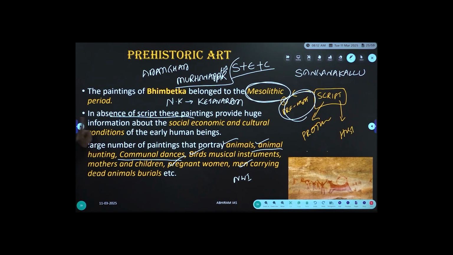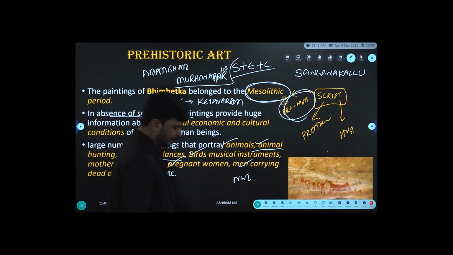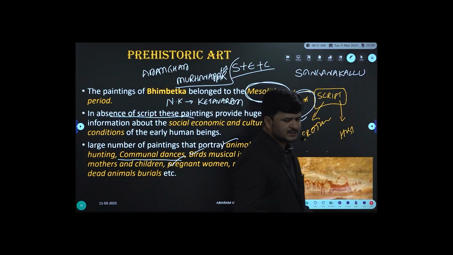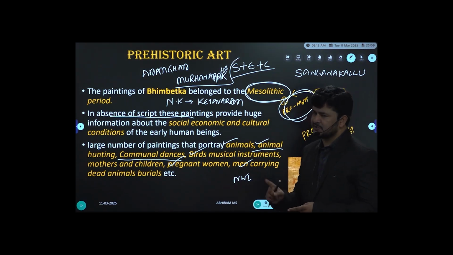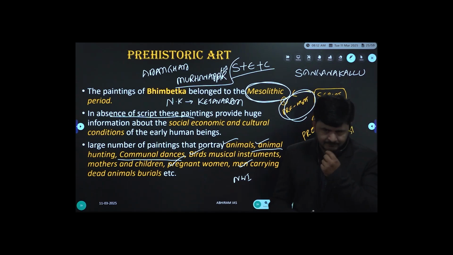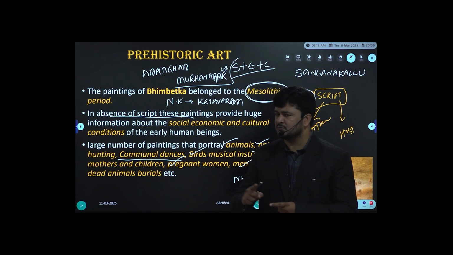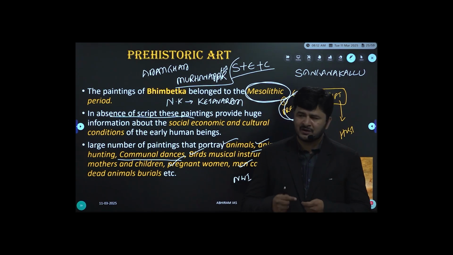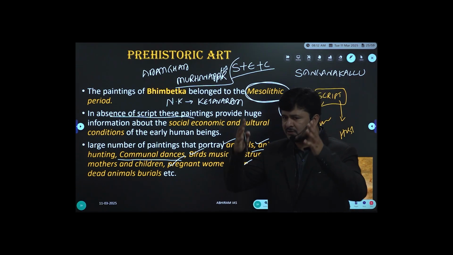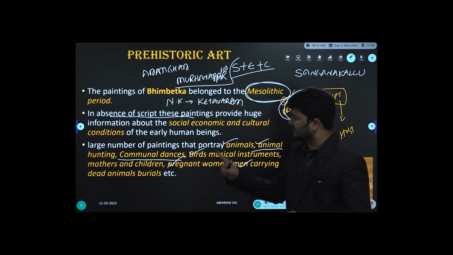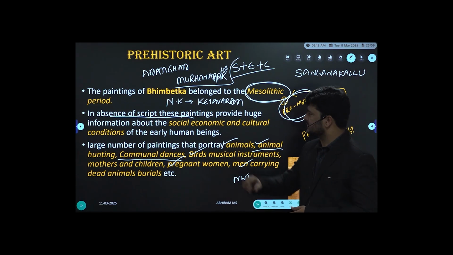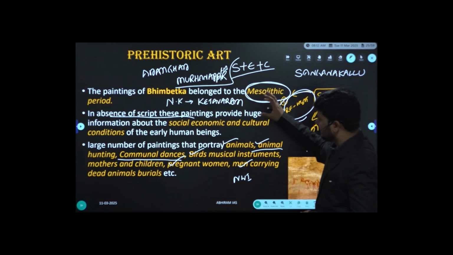Maximum paintings belong to Mesolithic cultures. Why are we giving so much importance to Mesolithic cultures? Very simple. What is the profession of the Mesolithic period? Domestication of animals. Thereby they had to move from one place to another place. It was not the case in the Neolithic. People got settled. So maximum paintings we found from the days of Mesolithic cultures are at Adamgarh, Murhana Pahar, Bhimbetka.